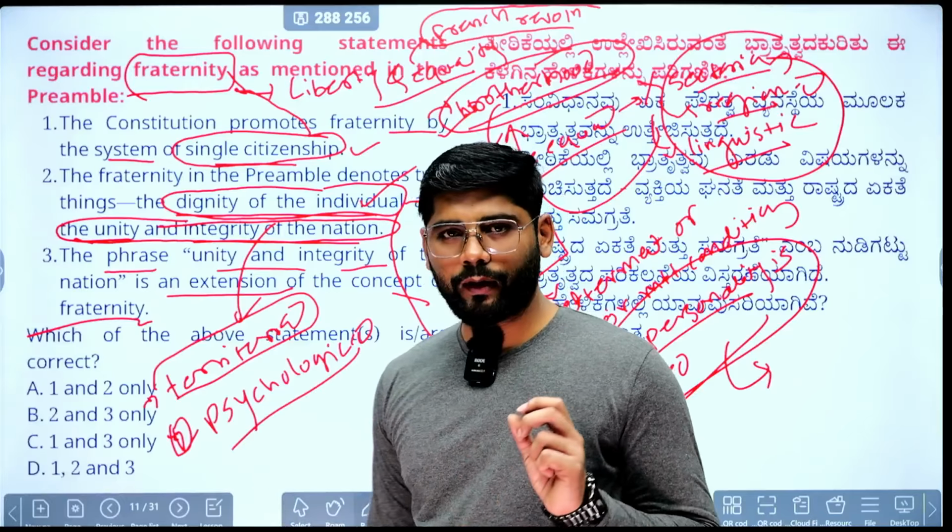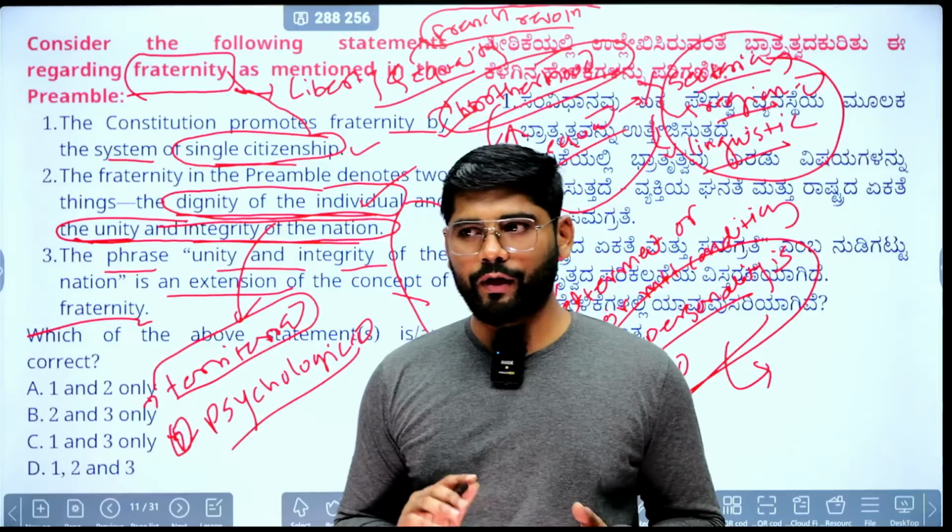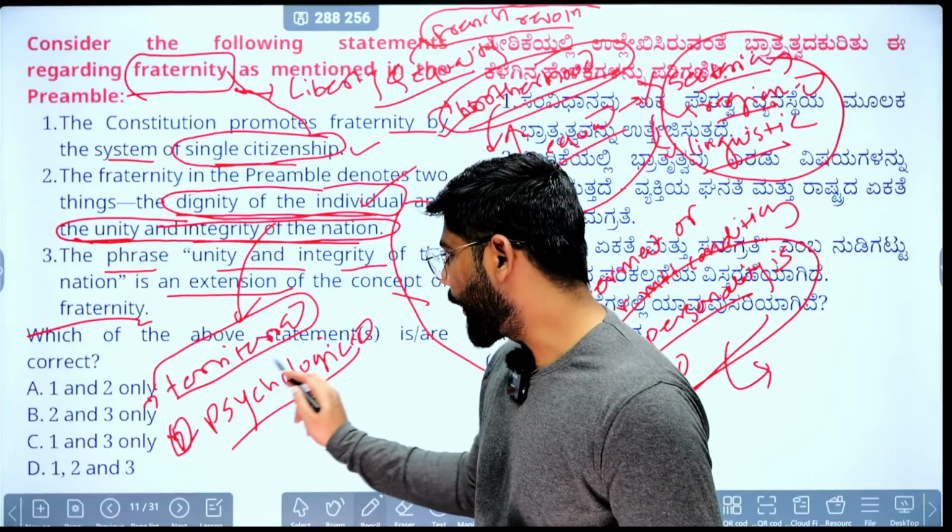Territorial integrity means the international boundaries of the country should be intact. It should not be violated by external forces, and our soldiers are capable of upholding the territorial sovereignty. That is the unity and integrity of the nation when it comes to the territorial aspect. Second aspect is the psychological.